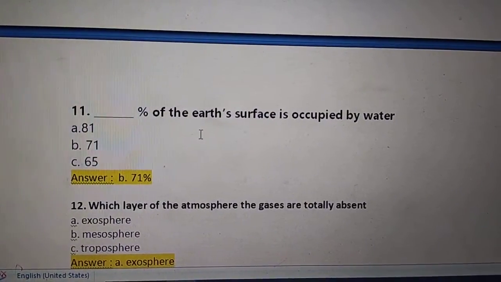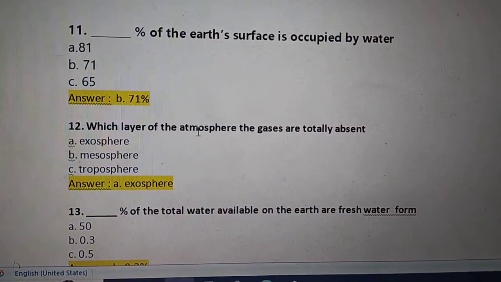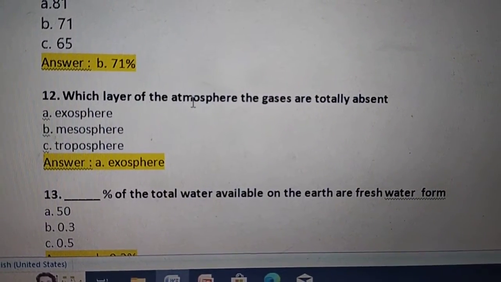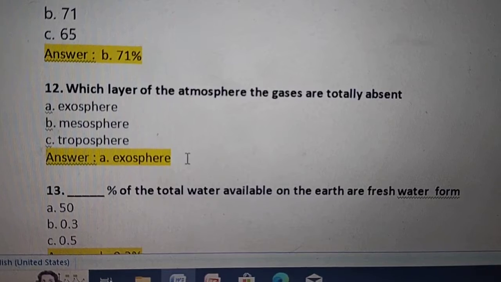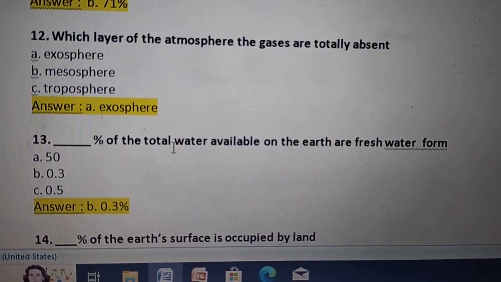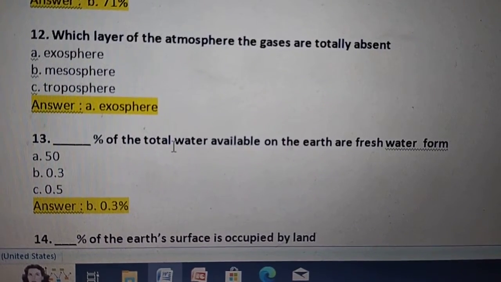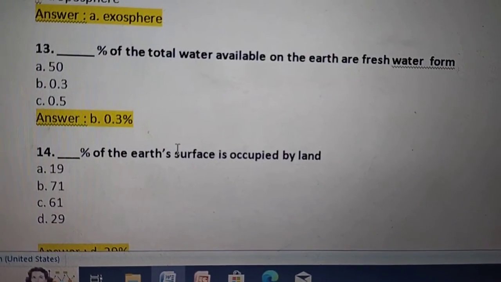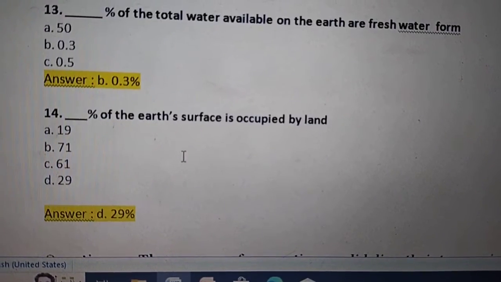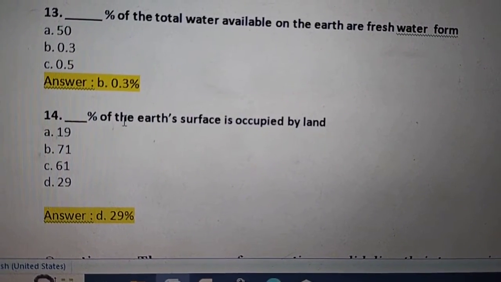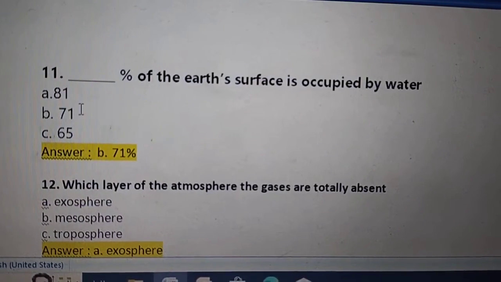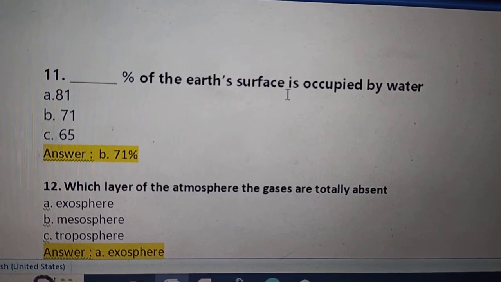71%. Which layer of the atmosphere the gases are totally absent? Exosphere. How much percent of the total water available on the Earth is in fresh water form? 0.3%. What percent of the Earth's surface is occupied by land? 29%. 29% of the Earth's surface is occupied by land, but 71% of the Earth's surface is occupied by water.